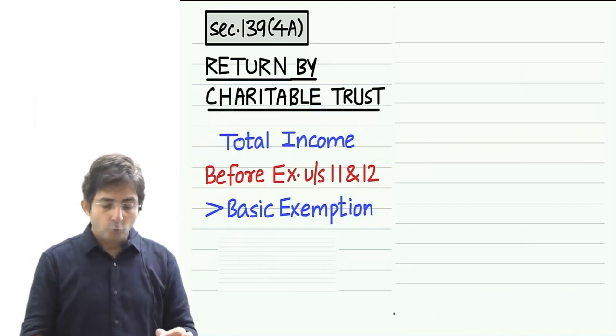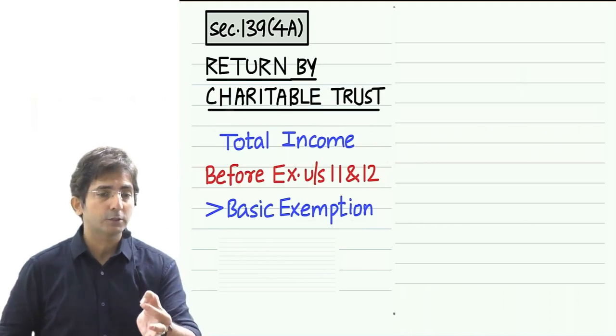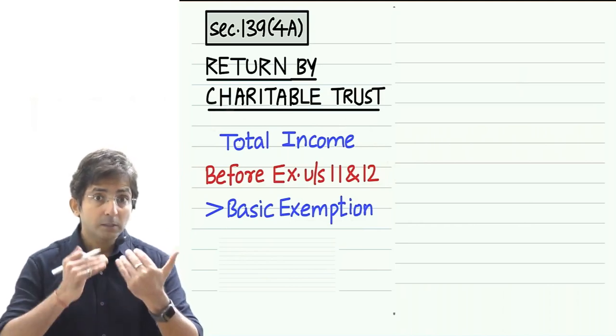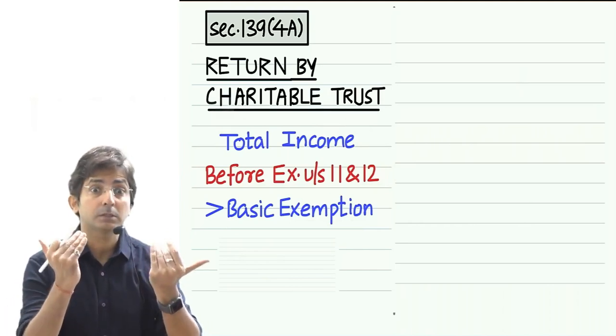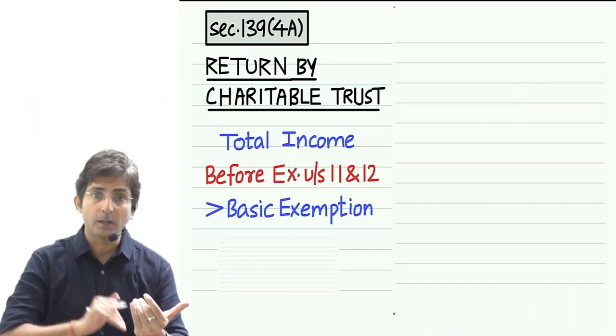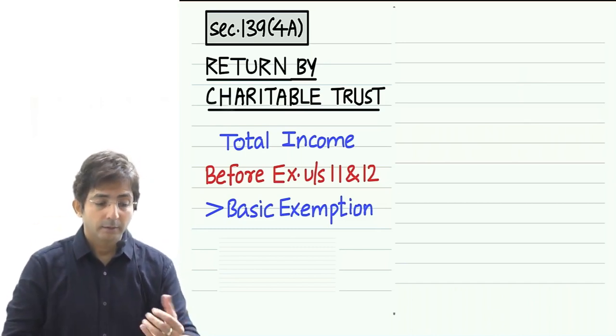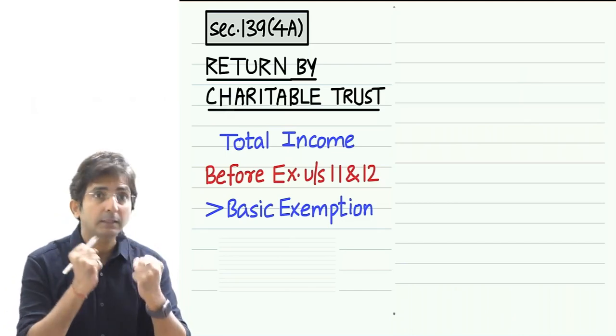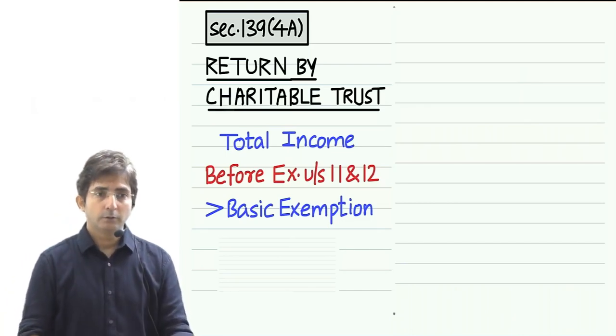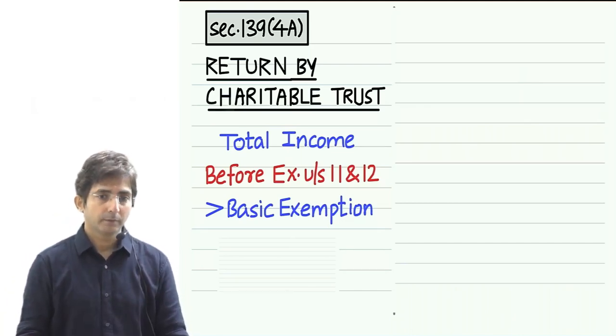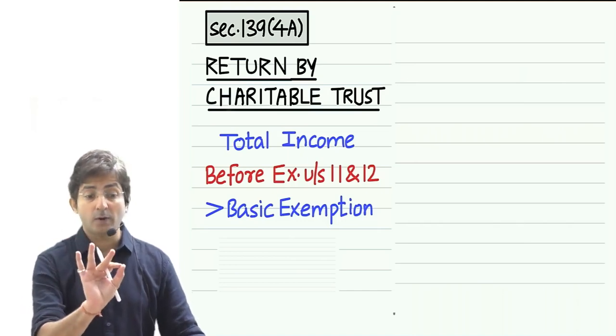And who is liable to file the return of a trust? Who will be that person who is responsible to file the return? The person who receives the income on behalf of the trust. Usually the trustee, but the law has not mentioned the word trustee.